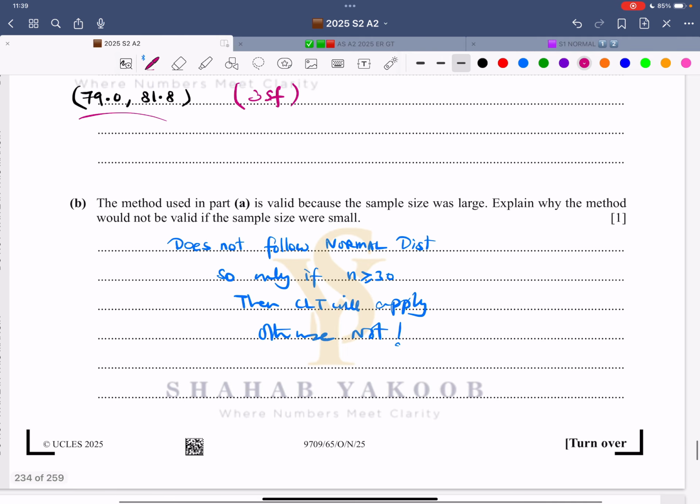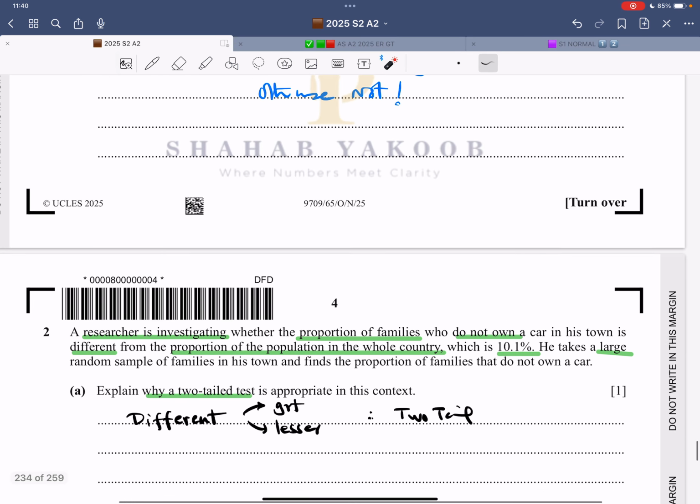Now it says this method used in part A is valid because the sample size was large. Explain why the method would not be valid if the sample size were small. So now, first of all, it does not follow normal distribution. So only if the sample size is large, then CLT will apply. Otherwise, it won't apply. We cannot use the z value because it's not normal.